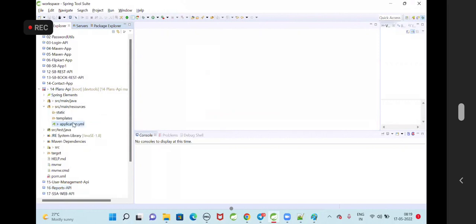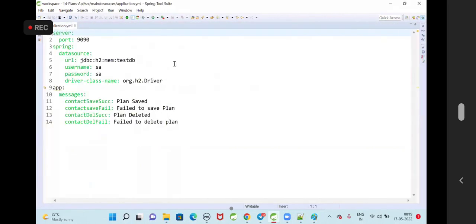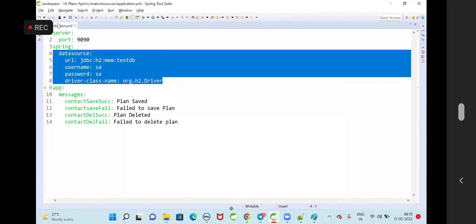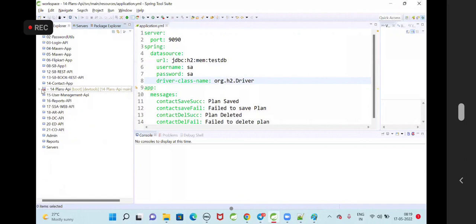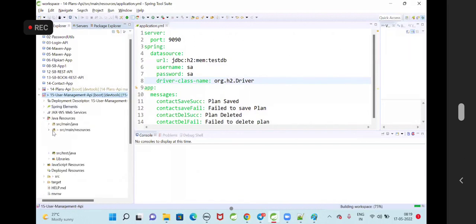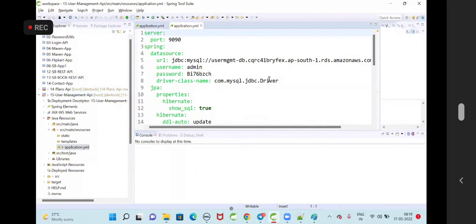The only thing we need to do here is, as of now, we are using H2 database properties. From now, instead of H2 database properties, we are going to configure an RDS cloud database. Then we are going to run our application, and it is going to insert the records into the database tables. Now here we have application.yml like this.